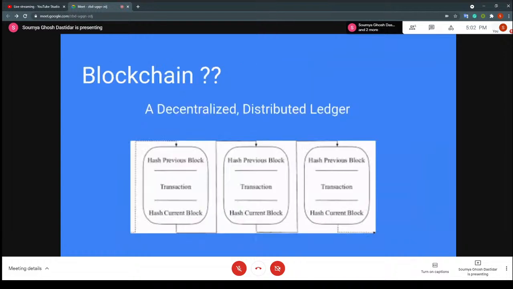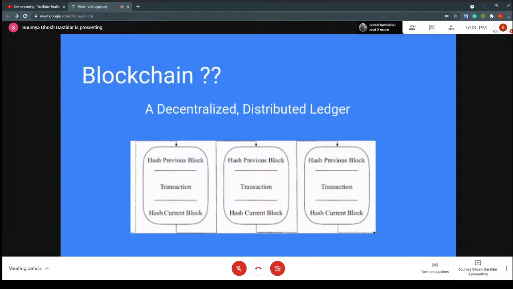So first of all, the first question that might come to your mind, for those who do not know, is what is this blockchain? Recently there has been some fuss about Bitcoin and Ethereum and those things. So let's talk about blockchain first.